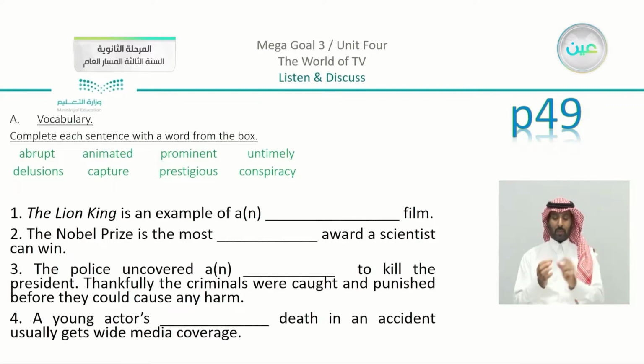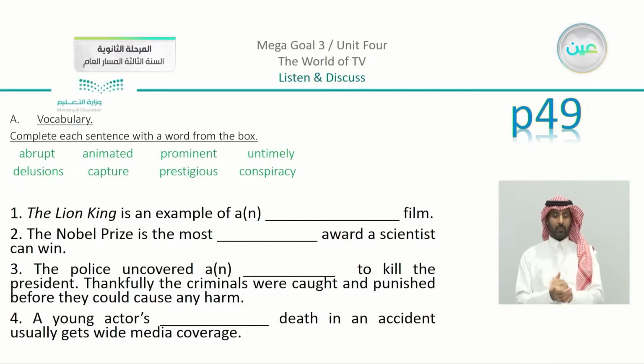Just to revise them, we have the words abrupt, animated, prominent, untimely, delusions, capture, prestigious, and conspiracy. We are going to see what the suitable blank is for each word.